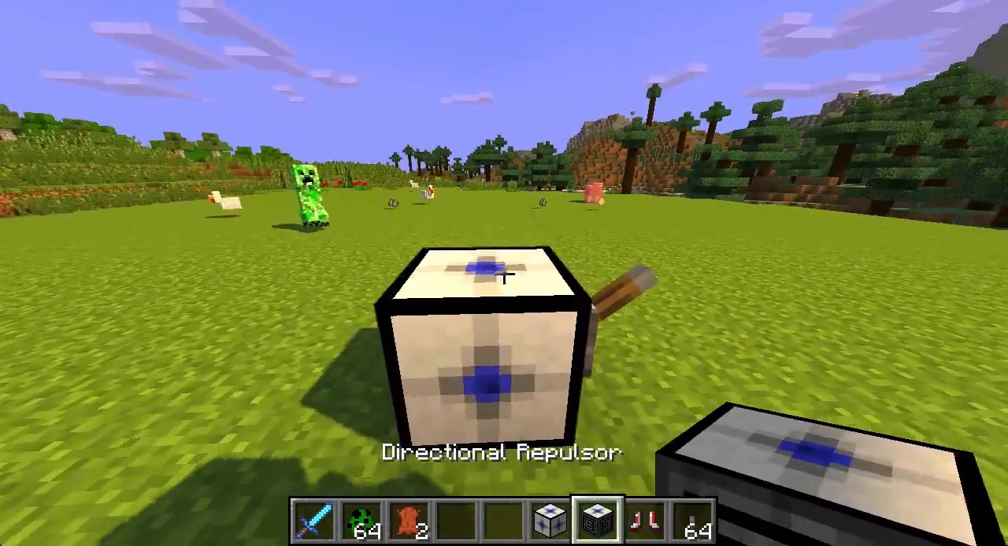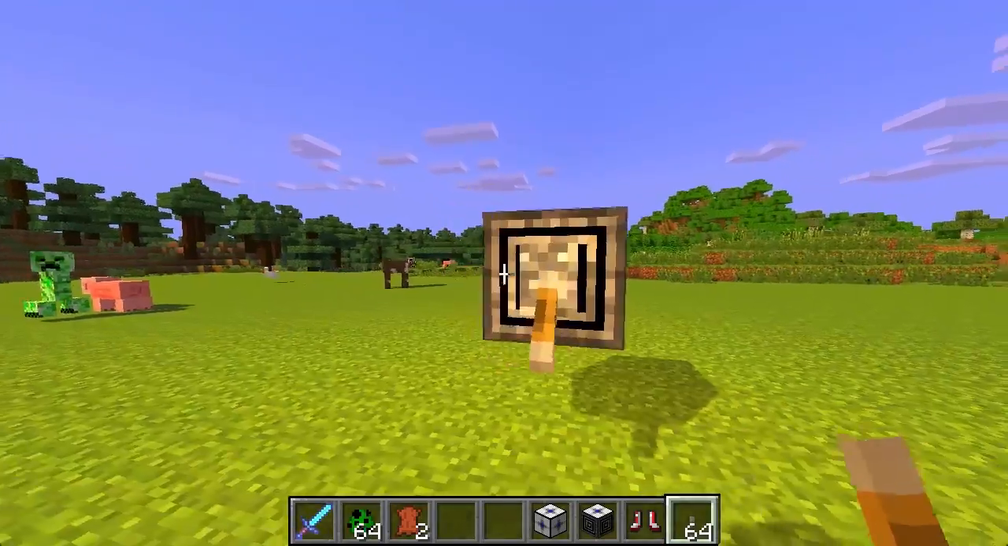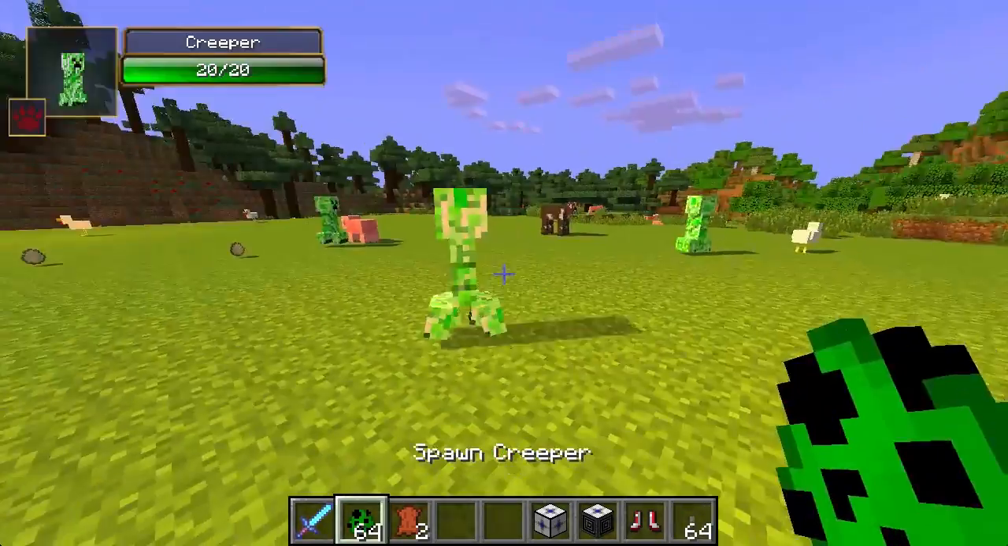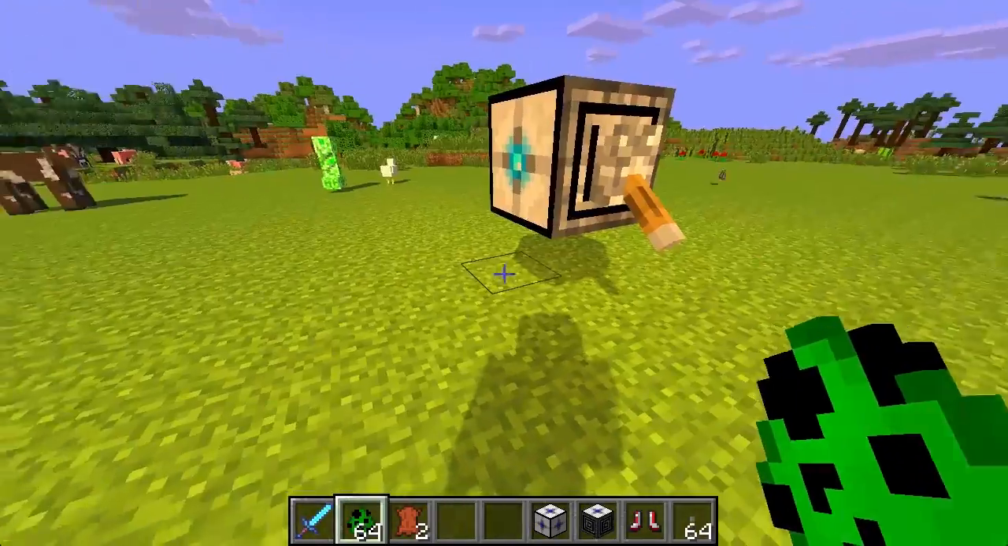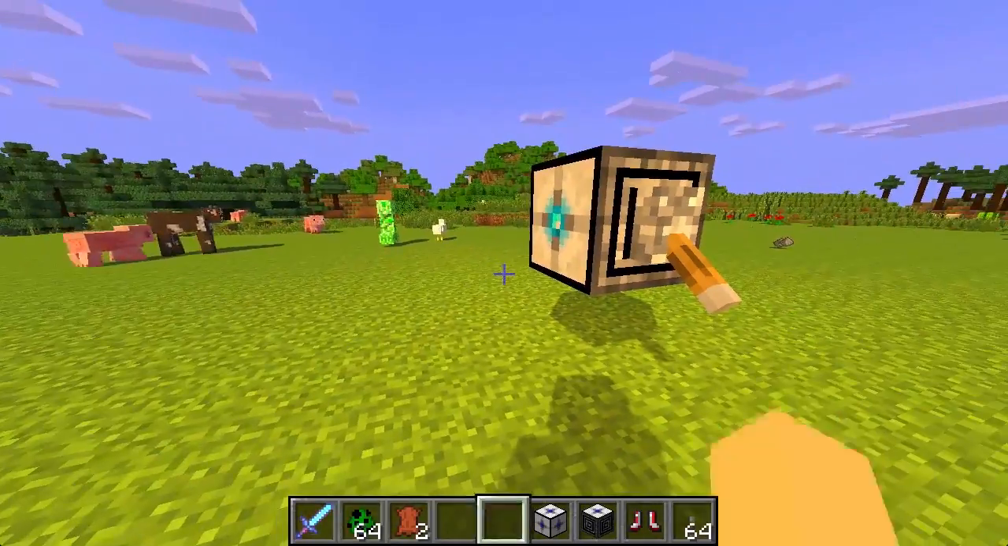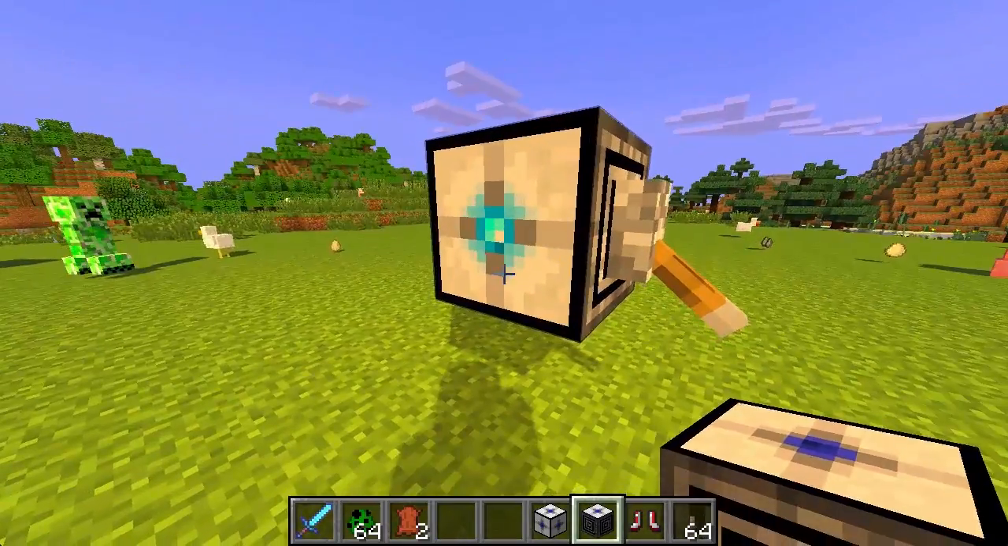There is also a Directional Repulsor Block, which acts the same way as the other Directional blocks. So if I power this one, I can just spawn down a creeper right here, and he's going to be pushed away. Look at that. He could be pushed away into a hopper and make a mob farm or something with it. Or you can even put down an attractor and attract him to a hopper. So there you go. That is the Directional Repulsor Block.